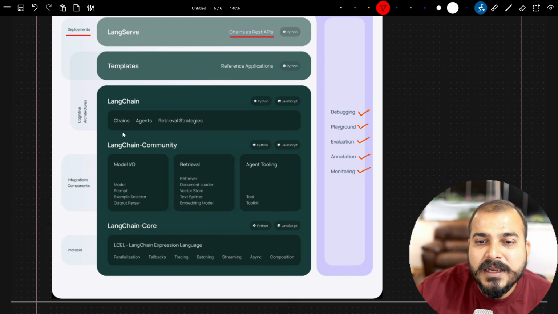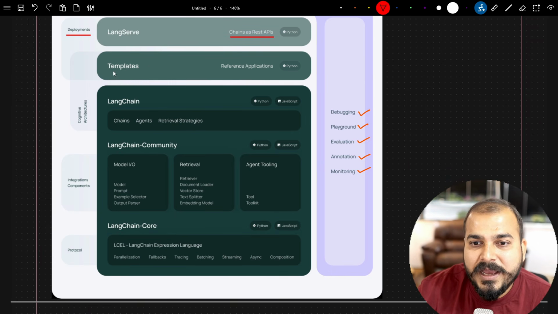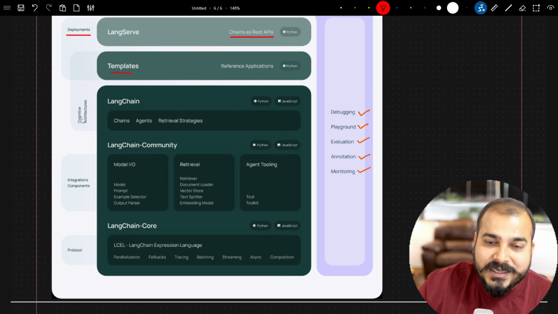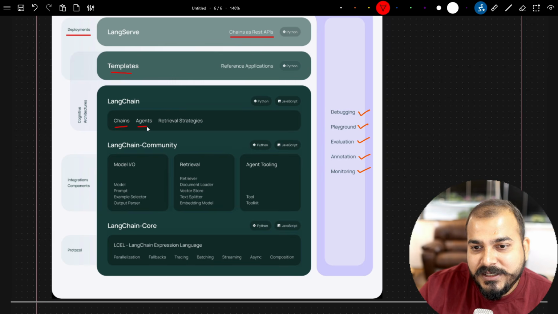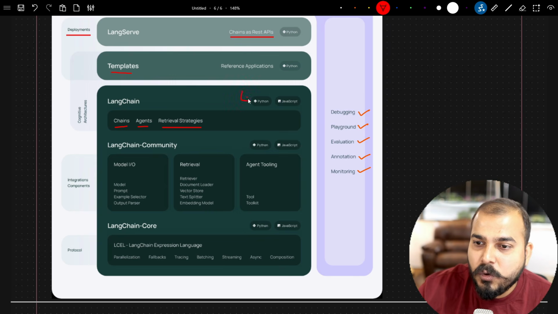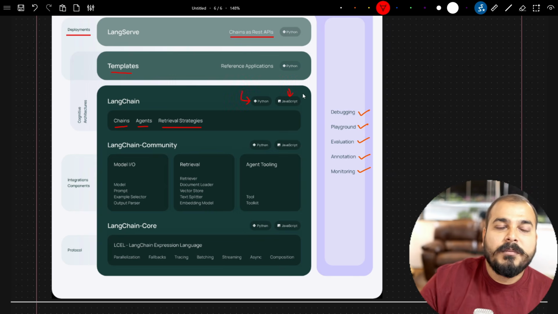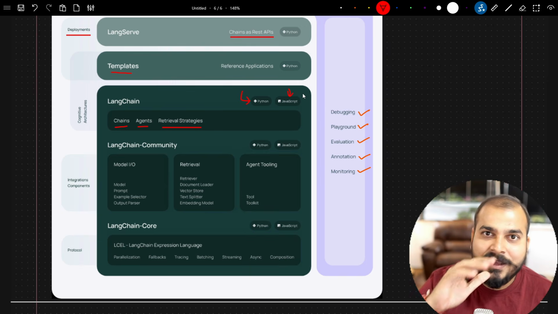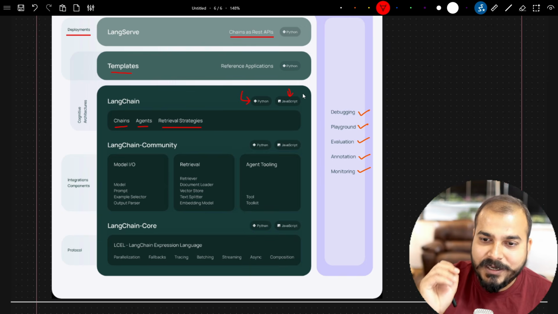The third thing that you really need to understand is templates. There are different templates and reference applications. With respect to LangChain, you need to understand three important things: chains, agents, and retrieval strategies. We'll try to understand how these work, and you will be able to get the code in Python and JavaScript. But my main aim will be Python, because in some articles it was already said that AGI applications are going to be created in Python.